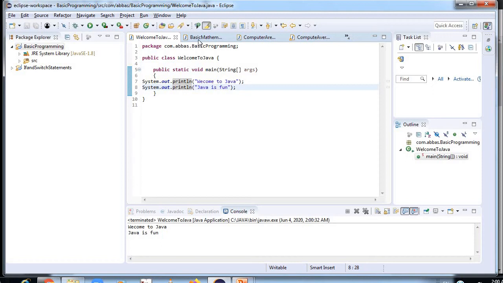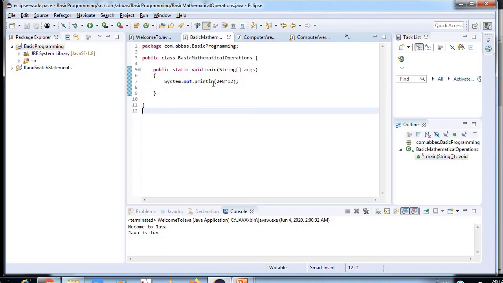Now the same program we will do over here. Instead of Welcome to Java and Java is fun, what I have written here is 2 plus 8 into 12. So 12 into 8 will be 96, and 96 plus 2 will be 98. Now let's see the output over here. Yes, it's 98.